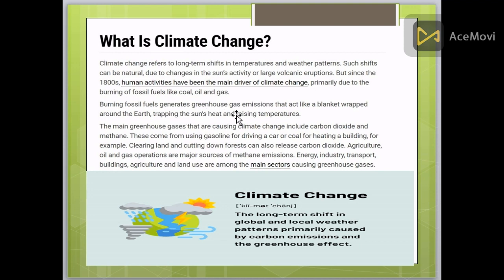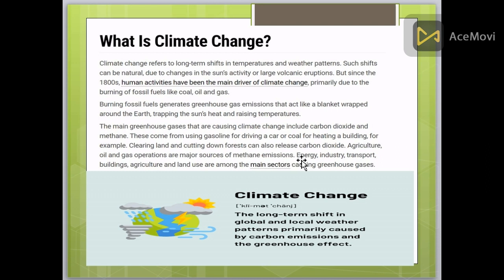Burning fossil fuels generates greenhouse gas emissions that act like a blanket wrapped around the earth, trapping the sun's heat and raising the temperature. This is known as global warming or the greenhouse effect. The main greenhouse gases causing climate change are carbon dioxide and methane. These come from using gasoline for driving a car or coal for heating a building. Clearing land or cutting down forests also releases carbon dioxide, because of deforestation, and agriculture, oil and gas operations are the major sources of methane emission.